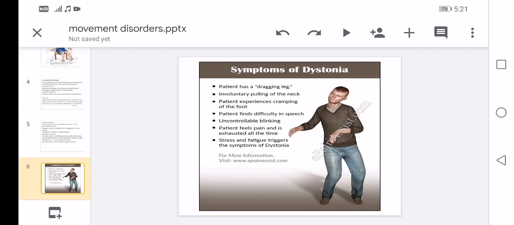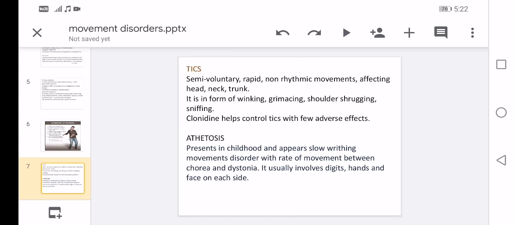You can see the dragging of the legs, how it was bending. You can see the neck involuntarily pulling. You can see the cramping of the foot, difficulty in speech. You can see the mouth and uncontrollable blinking of the eyes. The patient feels pain and is exhausted all the time. The patient also suffers from stress and easily gets fatigued. These are the symptoms of dystonia.